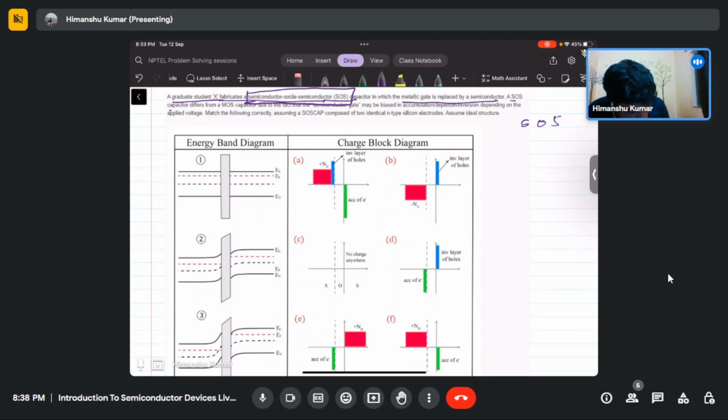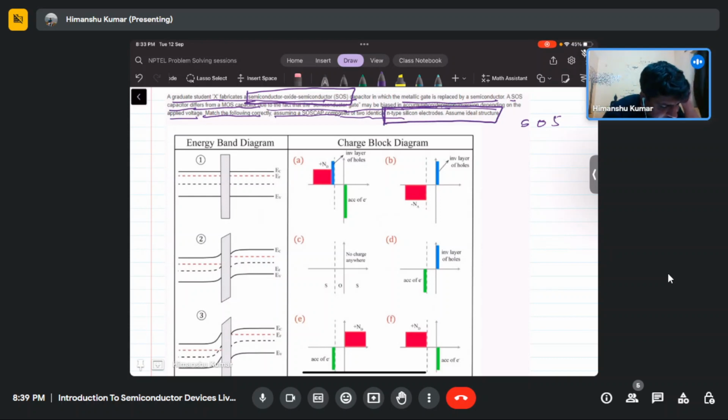An SOS capacitor differs from the MOS capacitor due to the fact that the semiconductor gate may be biased in accumulation, depletion, or inversion depending on the applied gate voltage. Match the following correctly. Assume a semiconductor oxide semiconductor composed of two identical, please mind, these two identical NMOS type electrodes. So assume an ideal structure.